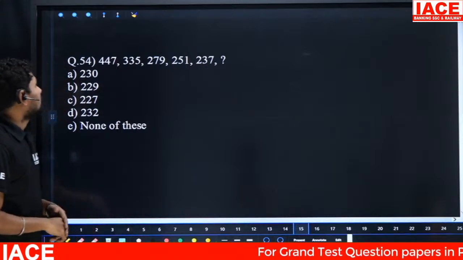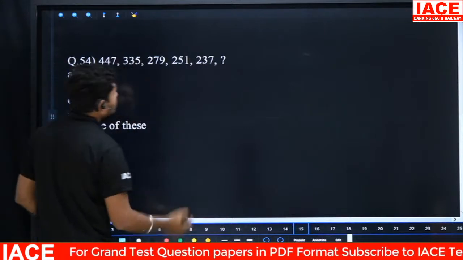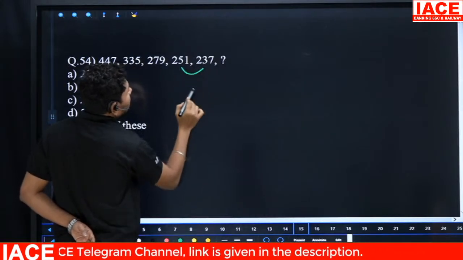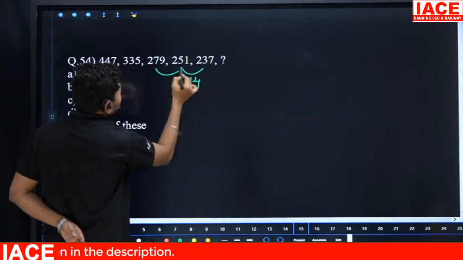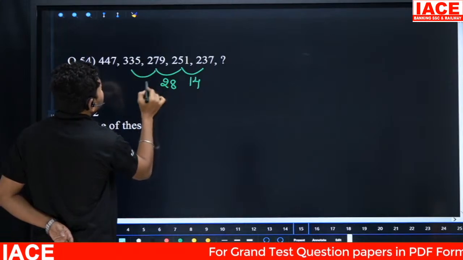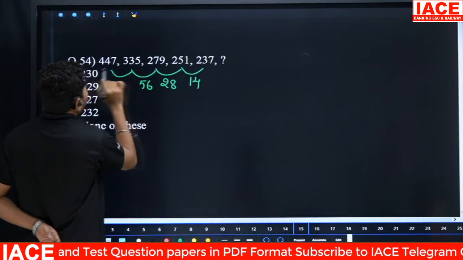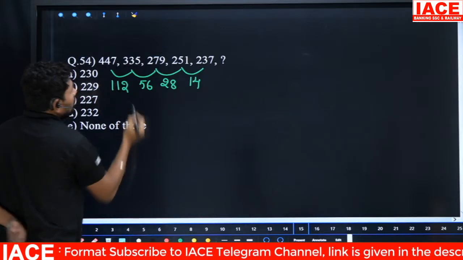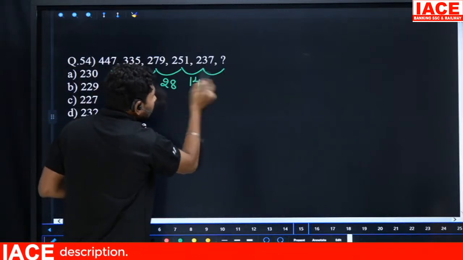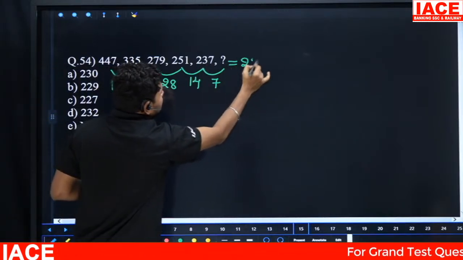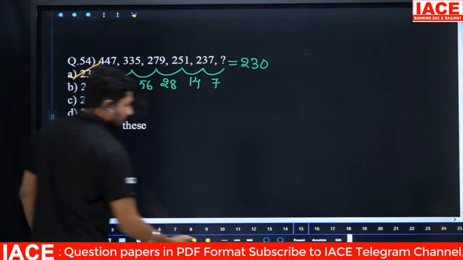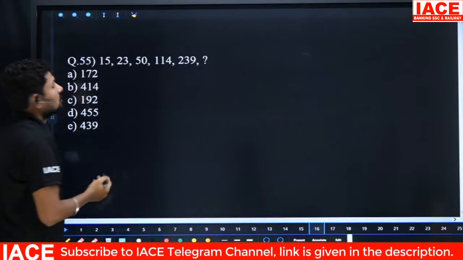And the series 447, 335. Let's go for the differences here also. From the right side onwards we'll check the small differences. 251 and 237, the difference is 14. Here the difference is 28, and 335 minus 279 is 56, and here 447 and 335 is 112. Look, 14 doubled is 28, 28 doubled is 56, 56 doubled is 112. Now we have to take half of 14, which is 7, and then our final answer is 230. So our answer here is option A. As it is, we'll move to the last question for number series.